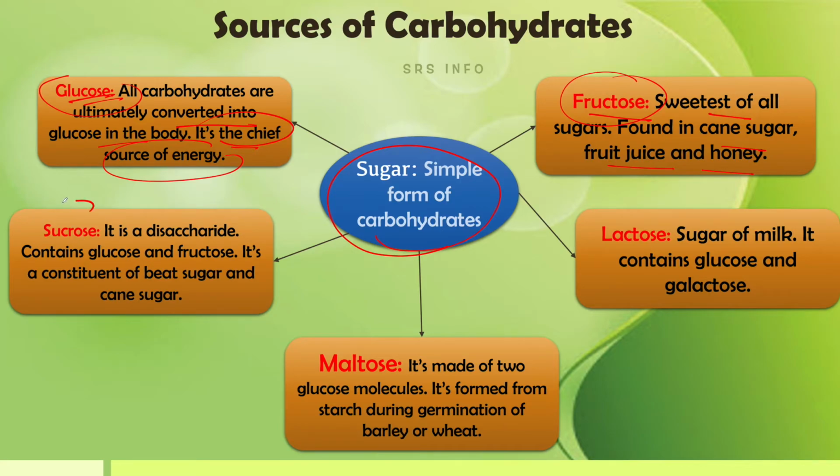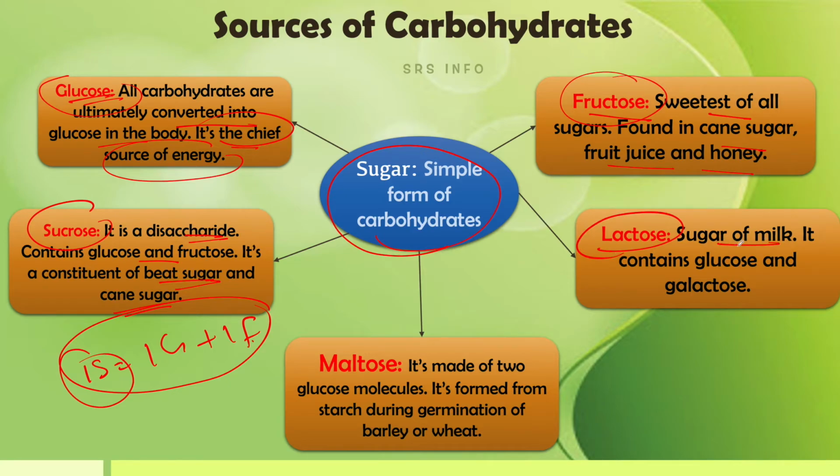Next is sucrose. Sucrose is a disaccharide. One sucrose molecule contains one glucose and one fructose. Glucose plus fructose forms sucrose, and it is a constituent of beet sugar and also cane sugar. Then lactose. Lactose is the sugar of milk. One lactose molecule contains one glucose and one galactose.